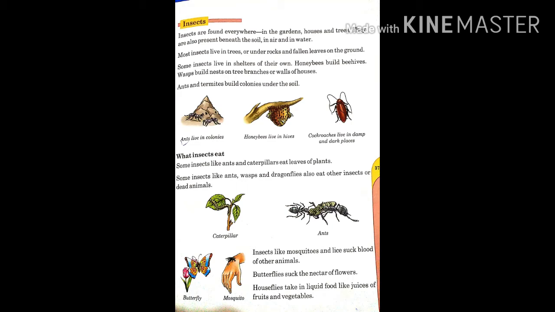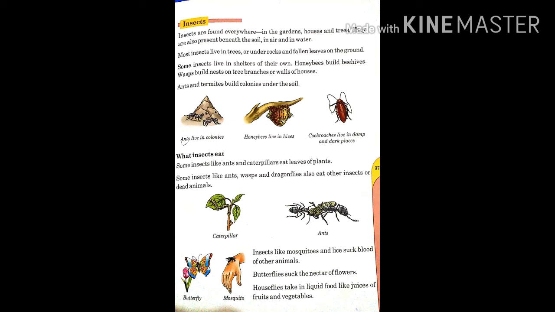Insects. Insects are found everywhere in the gardens, houses and trees. They are also present beneath the soil, in air and in water. Most insects live in trees or under rocks and fallen leaves on the ground. Some insects live in shelters of their own. Honeybees build beehives, wasps build nests on tree branches or walls of houses. Ants and termites build colonies under the soil.